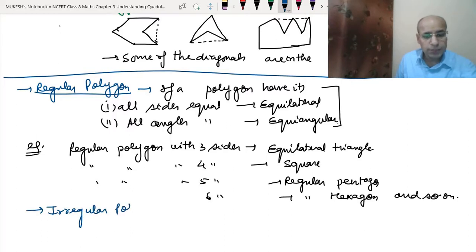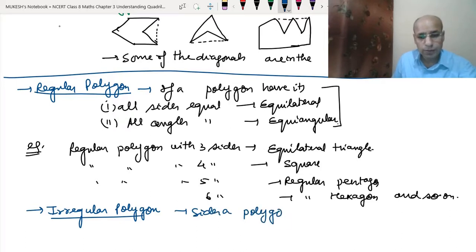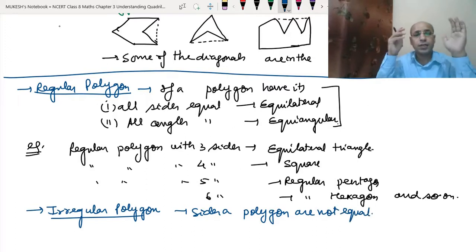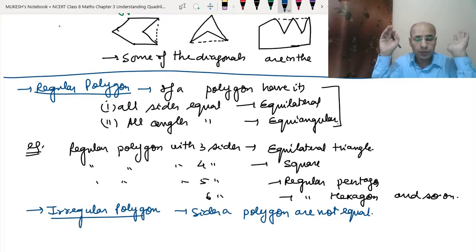Irregular polygon means the sides are not equal. If the sides of a polygon are not equal, then definitely their angles will also not be equal. So we can call it just the isosceles or the scalene type. These all are the irregular polygons.